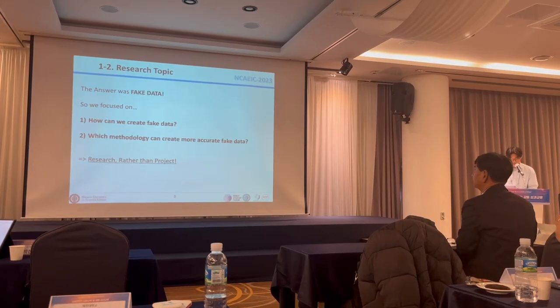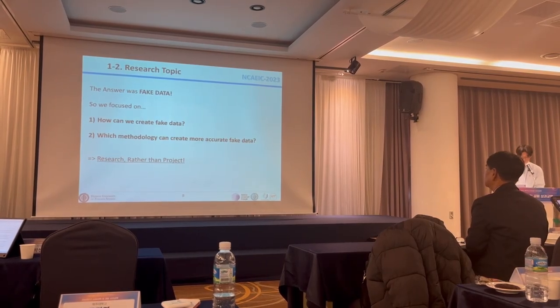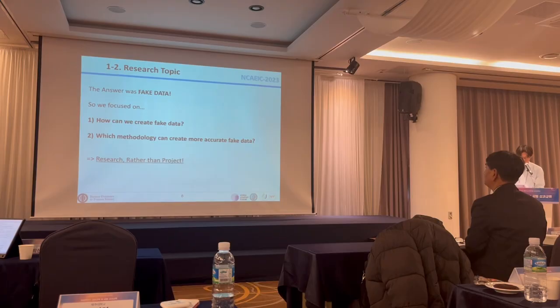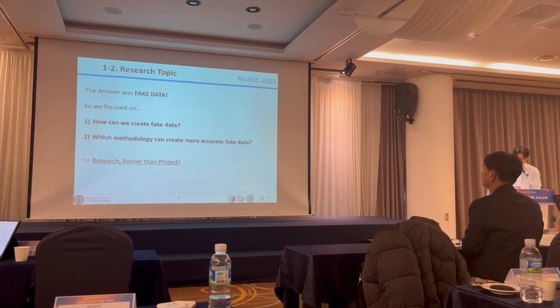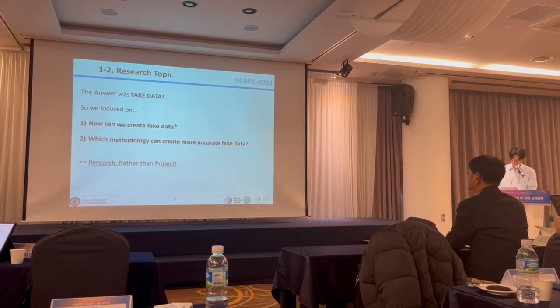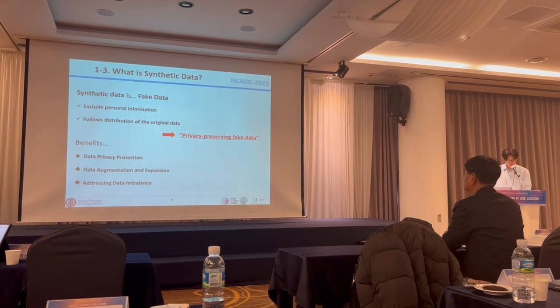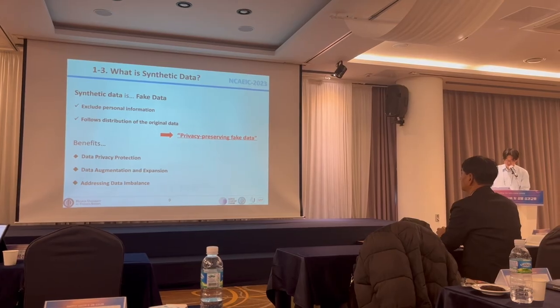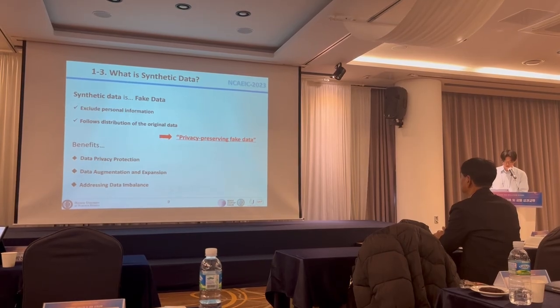After careful consideration of how to use the data, we realized that instead of using the original data, we should use fake data. So we focused on how to generate fake data and which approach would yield the most accurate fake data. In essence, this led us to a shift in the project direction from development-centric to research-centric. The fake data's answer was synthetic data. It is a kind of data which excludes personal information while following the distribution of the original data. In short, we can call it privacy-preserving fake data.